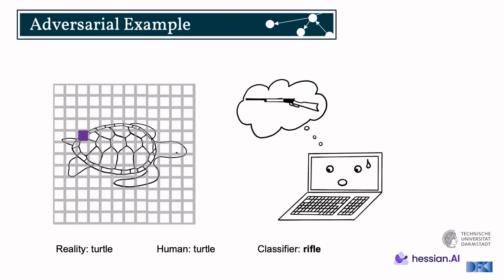And this class can actually be quite semantically in a very opposing direction, right? So here we go from an animal, essentially a living being, to an inanimate object, which in this case is even an object to harm beings, a gun, a rifle. And what's surprising about these results, now almost a decade old, is that to us humans, it's really imperceptible. But these algorithms suddenly jump in their conclusions.